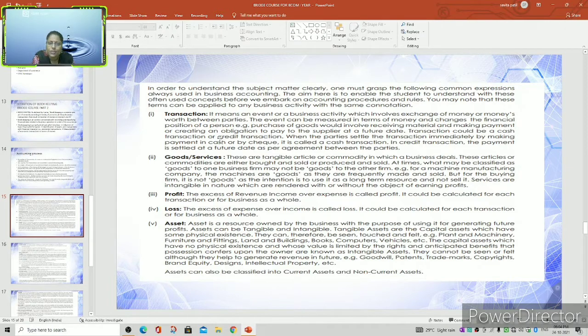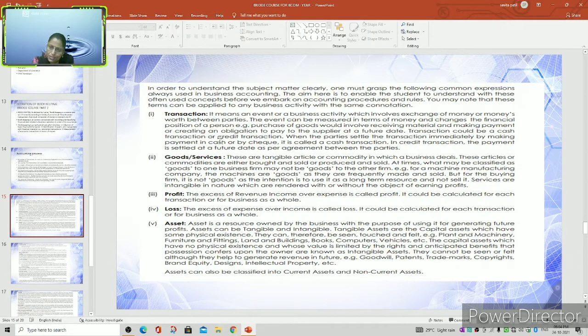Transactions could be cash transactions or credit transactions. Here, we can understand that transactions have been classified into different kinds: cash transactions, credit transactions, barter transactions, and paper transactions. When a party settles the transaction immediately by making payment in cash or by check, it is called a cash transaction.